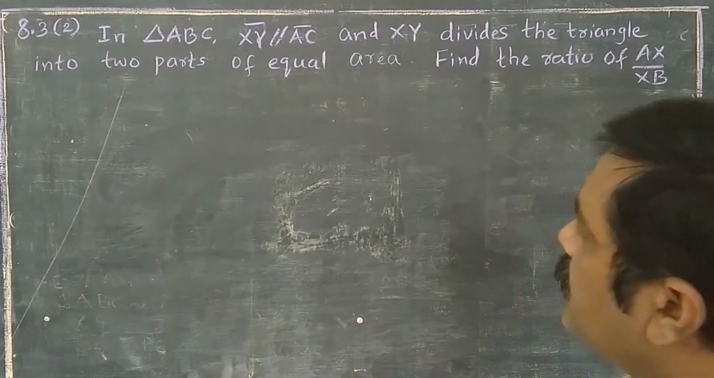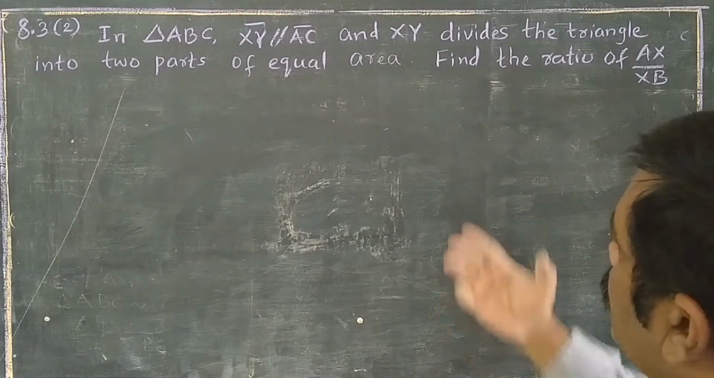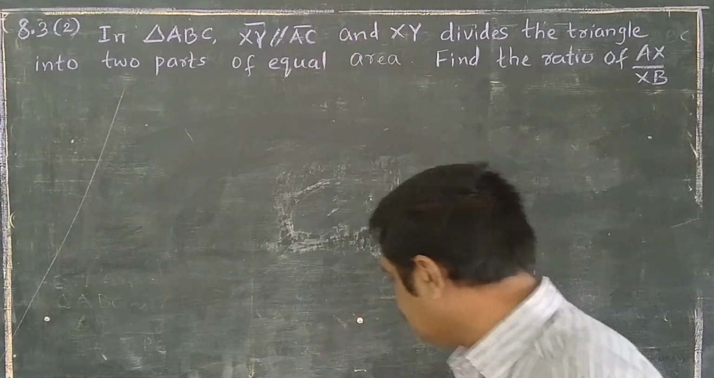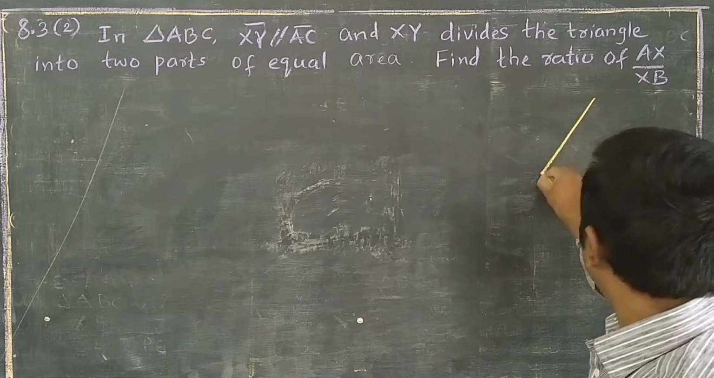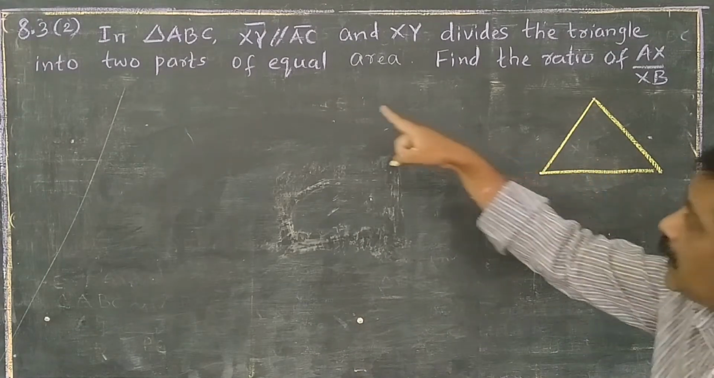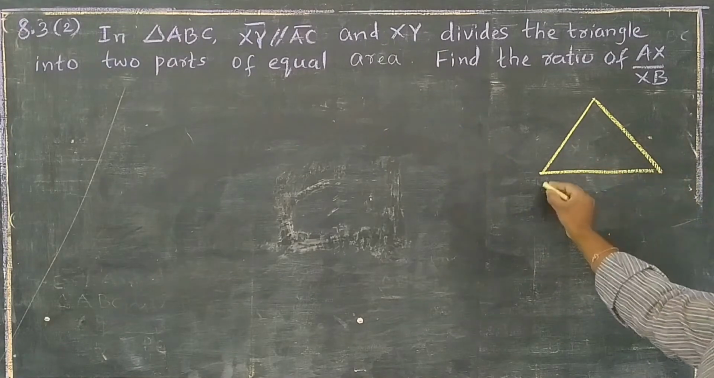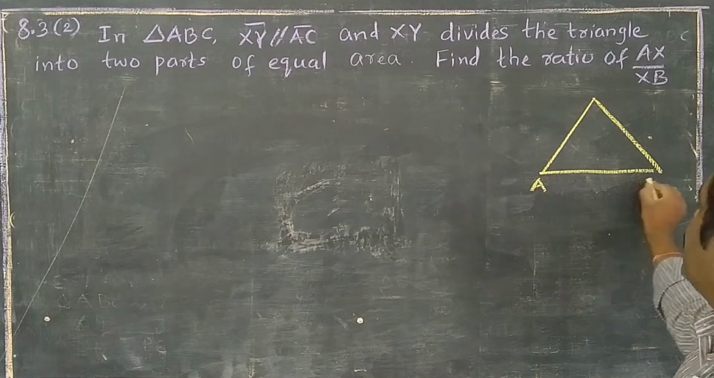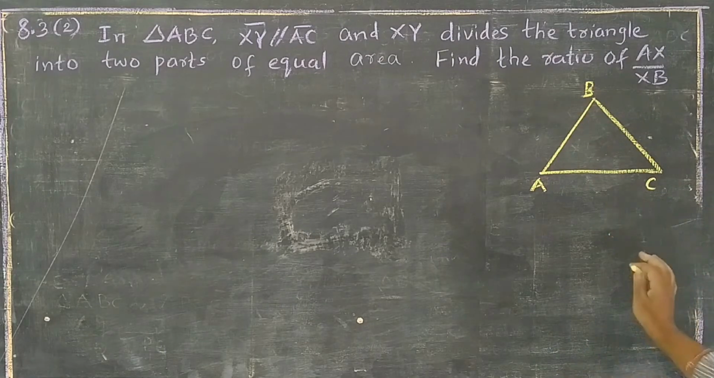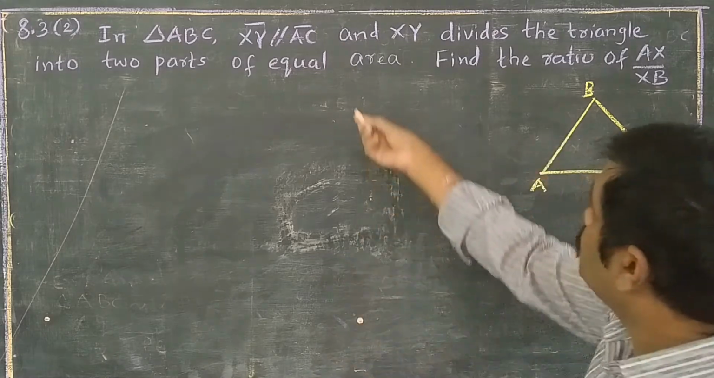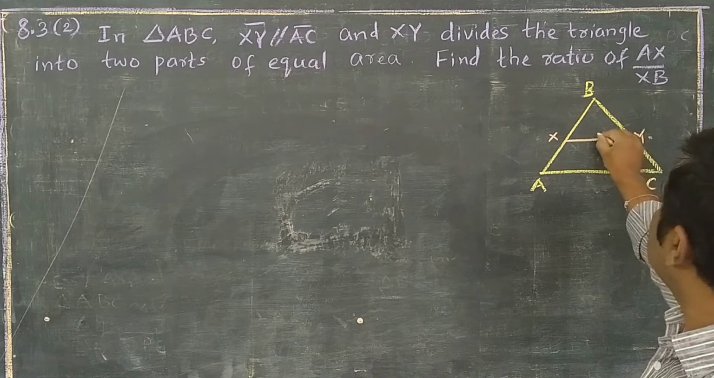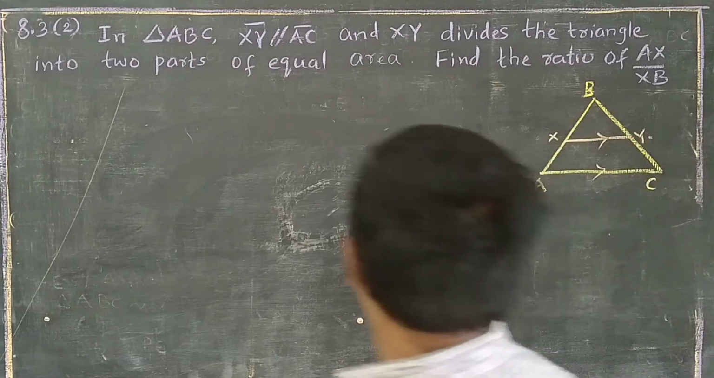Children, here is the 8.3 second question. In triangle ABC, XY is parallel to AC. I am going to construct a triangle here, triangle ABC. For our convenience, I simply write ABC. XY is the parallel line. XY is parallel to AC, given.